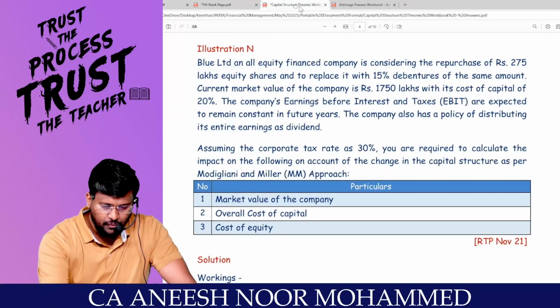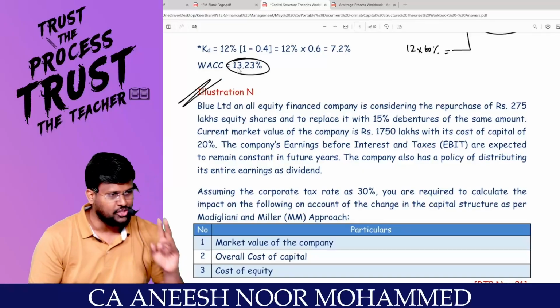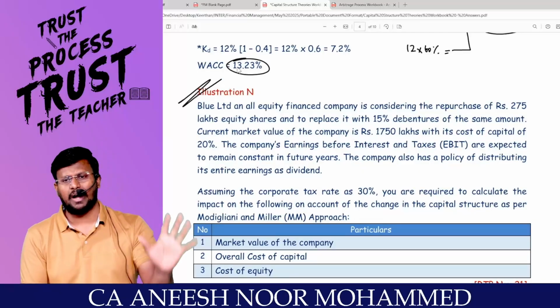And from this, my dear lovable students, we have solved question number 1. And I'm moving into the next two questions, question number 2 and question number 3, and we'll finish off this part called capital structure theories. Can we?